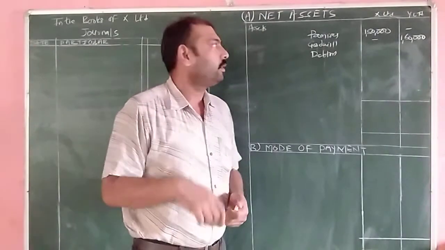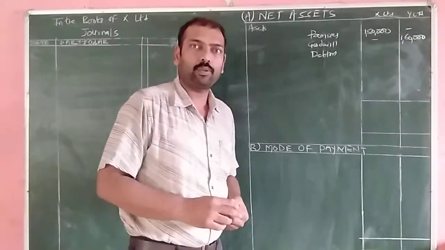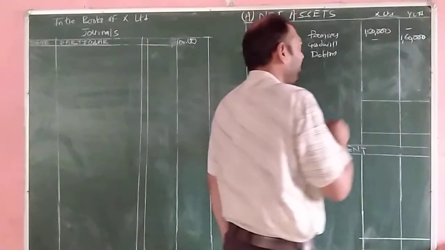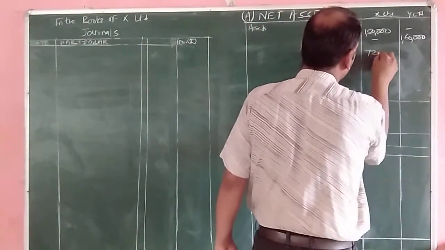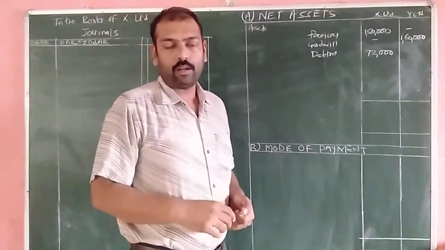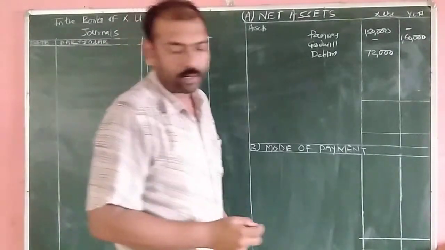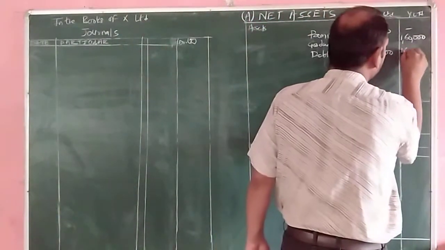For X Limited, the debtors are to be taken at 90%. Debtors appearing in the books are 80,000, and 90% of 80,000 comes to 72,000. And in the books of Y it is 1,60,000, but it is revalued at rupees 1,50,000.